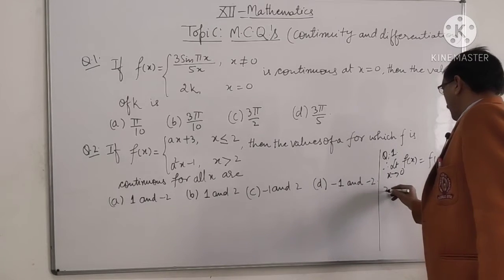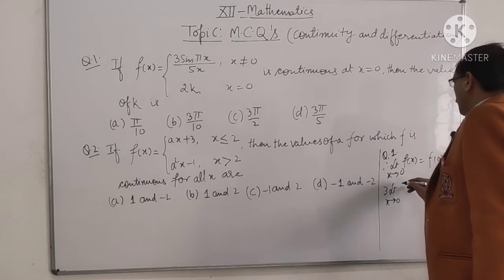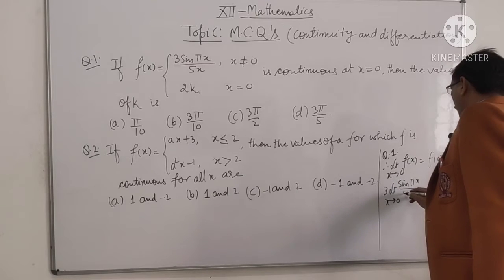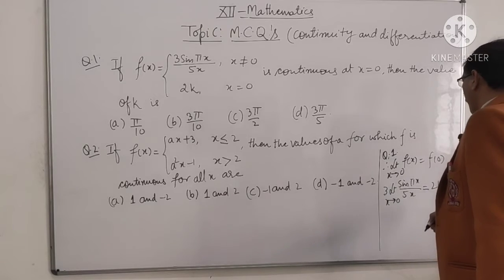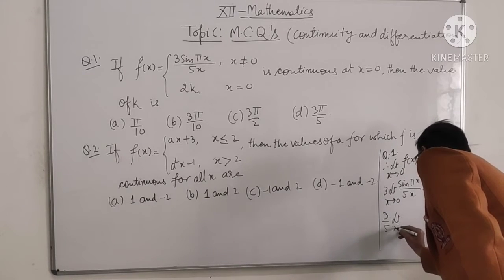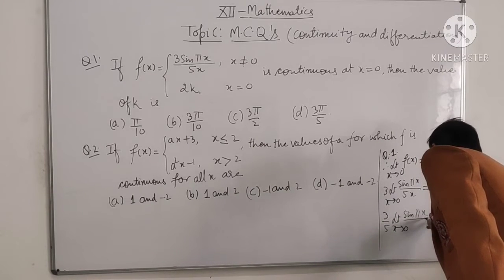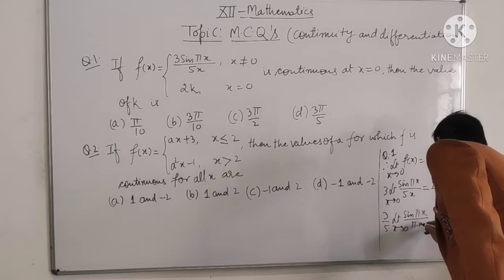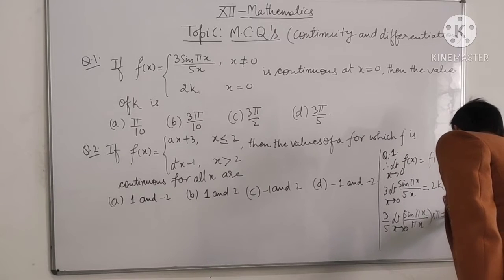Here, 3 times limit x tends to 0 of sin(πx)/5x equals 2k. Then it is 3/5 times limit x tends to 0 of sin(πx)/(πx) times π equals 2k.